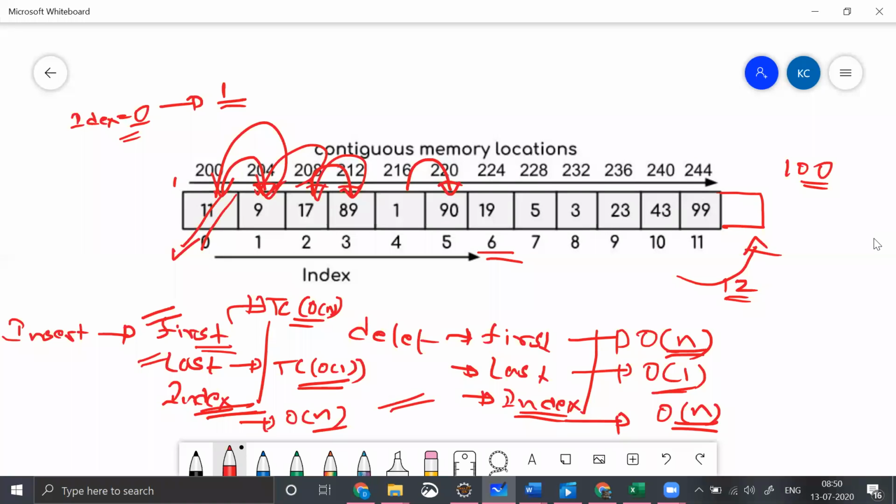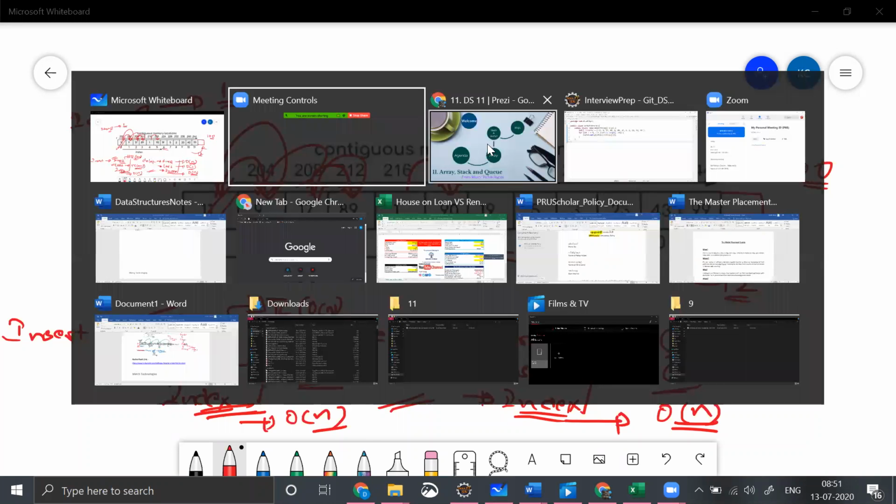Go back and just check what time complexity we have taken for deleting at first, deleting at last, deleting at a particular index. Same with insertion. These are very important points when we try to implement a queue or stack, right? So with this particular understanding, let me move forward and explain one more thing.